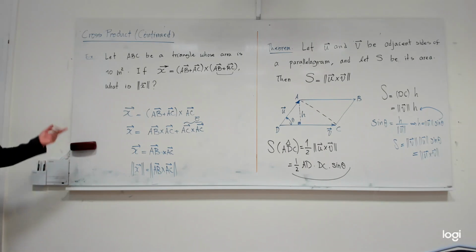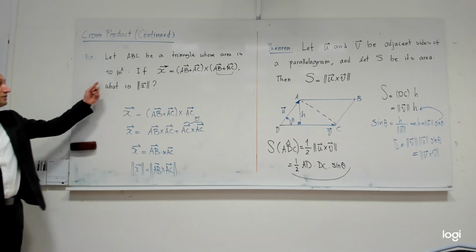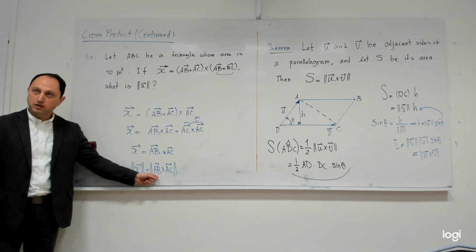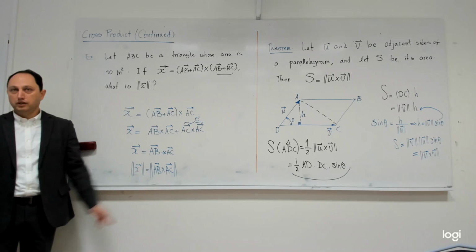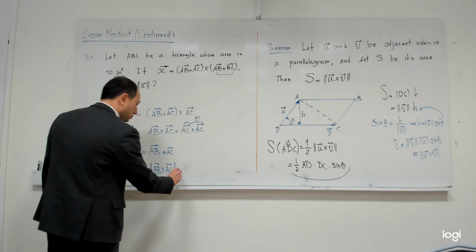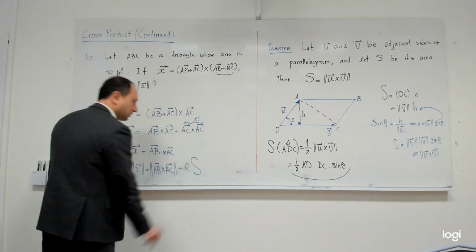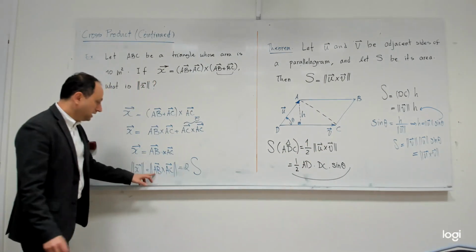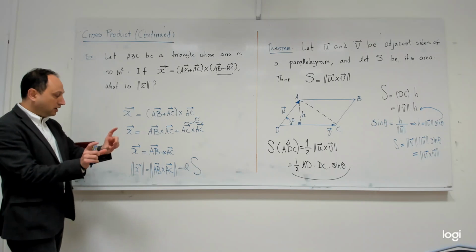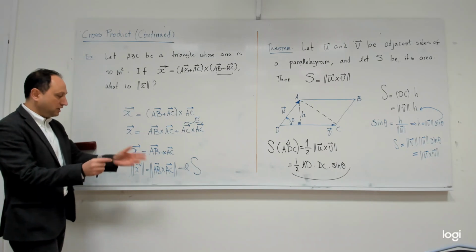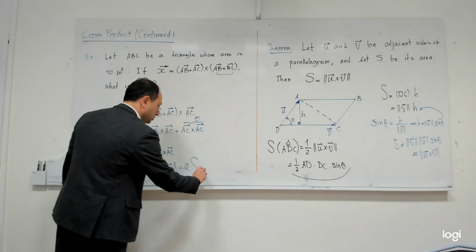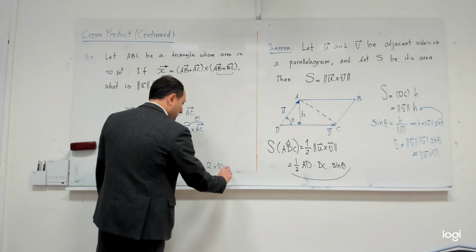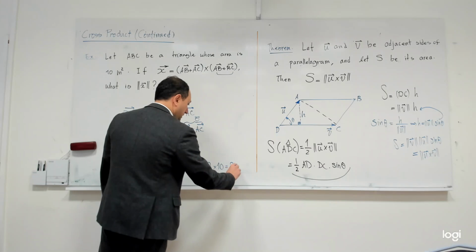But I have better information in this problem. Yes, I know that the area is 10, and I know that this, for the triangle, is 2 times larger than the area. So that is 20. Yes, so this becomes 2 times the area, because area is 1/2 of that. AB and AC are vectors, adjacent sides of a triangle. So this becomes 2 times 10, and it becomes what? 20 square meters.